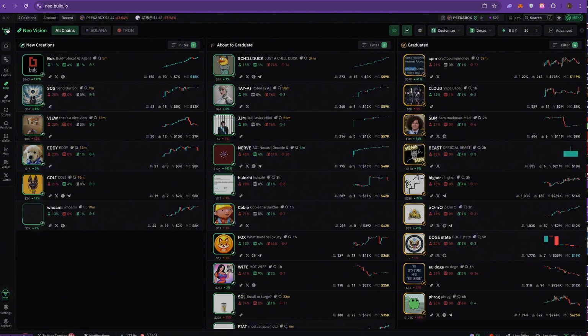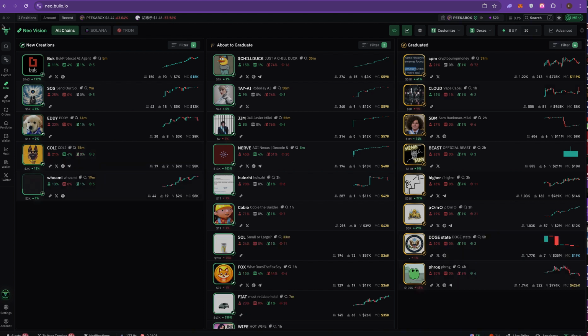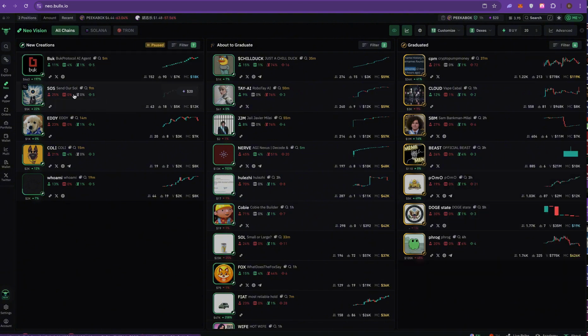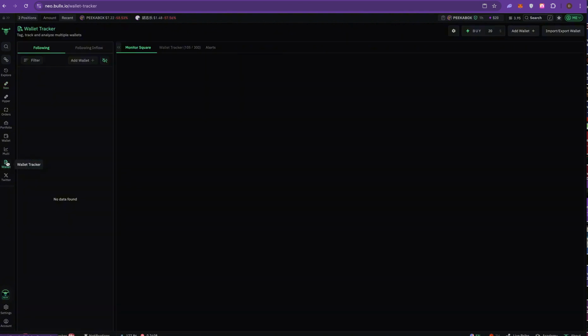I like BullX. I like the interface. I think it's a little bit clunky, but it's straightforward. You know what I mean? It does what it does. I noticed that they are always adding features. Something that stood out to me was that they had this wallet tracker built in.